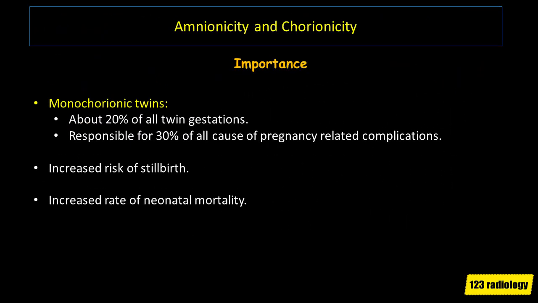Why are chorionicity and amnionicity so important? Monochorionic twins make up only about 20% of all twin pregnancies and are responsible for 30% of all pregnancy-related complications. There is an increased risk of stillbirth and an increased rate of neonatal mortality.